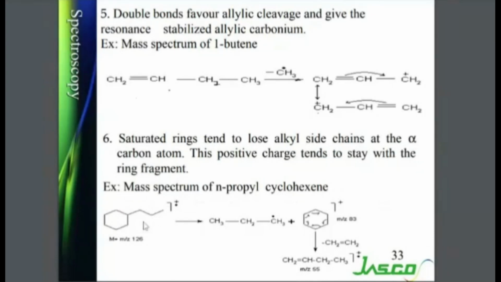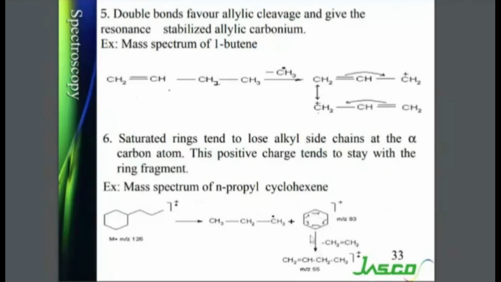When the molecular ion of this is produced, it is more likely that in the first step of cleavage, the 6-membered ring will acquire the positive charge, and this part will be cleaved as a radical. So you can see propyl radical is formed, and there is a 6-membered ring with a positive charge. Now there is internal rearrangement.